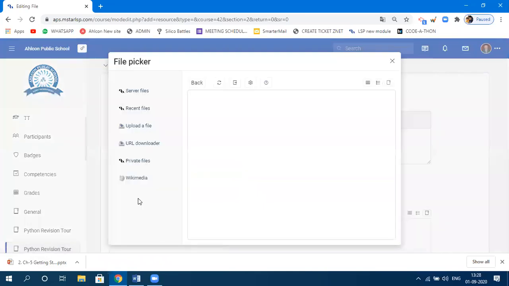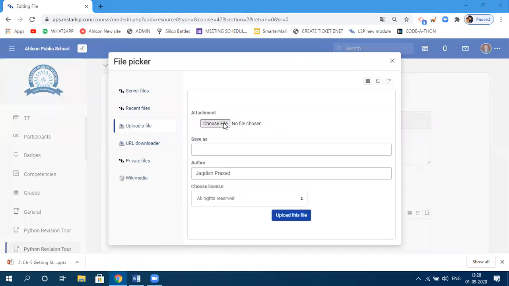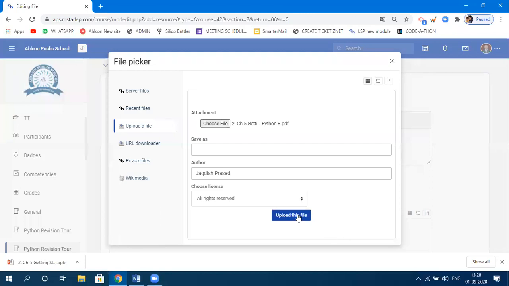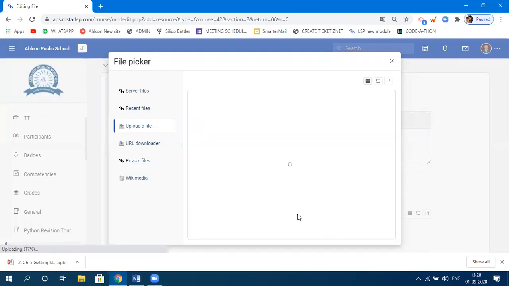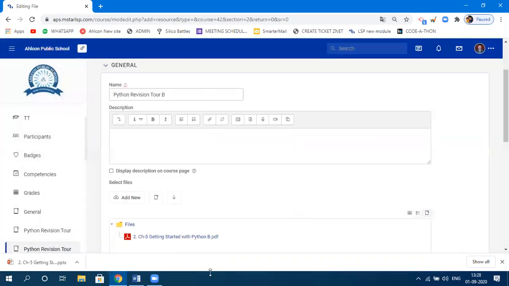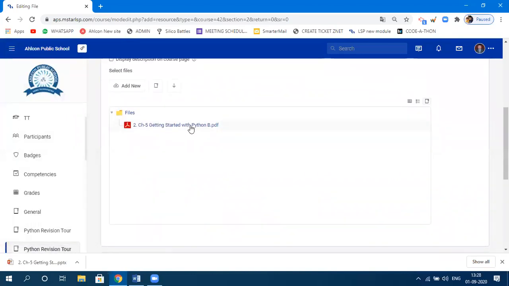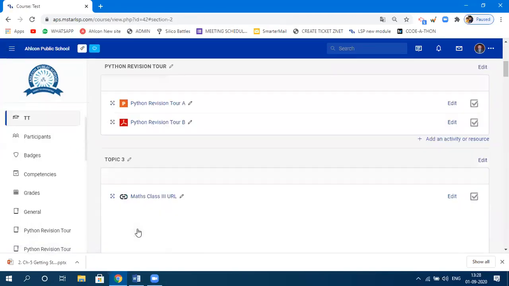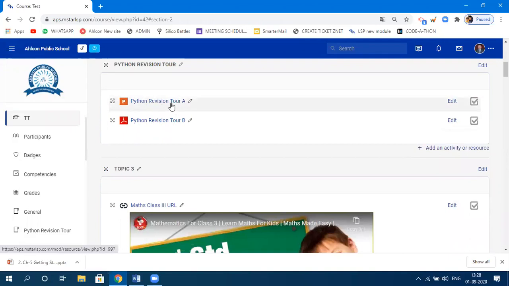Again, same process. Upload the file. Choose the file first before uploading. Now let's say I just wanted to upload this PDF file. Click on upload and click on upload this file. It will take a bit of time to upload this, and finally the file will be uploaded, and you can clearly see that the getting started with Python B file has been uploaded here. At the end of that, you need to always click on save and return to the course. It will take you to the same place from where you are actually working. Now you can clearly see one is a presentation file and one is a PDF file.